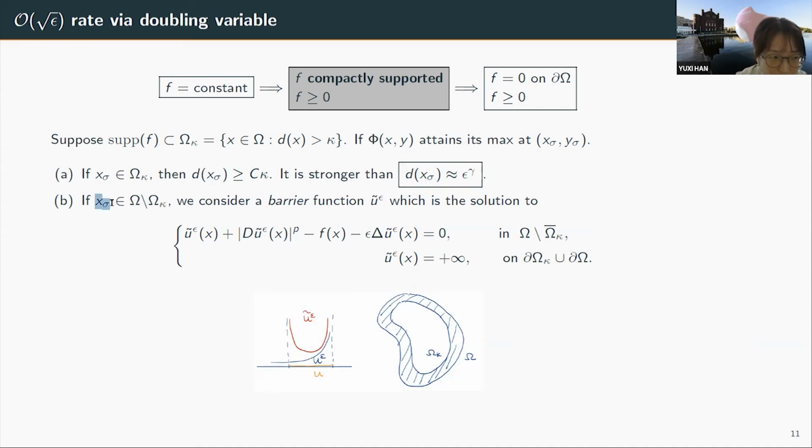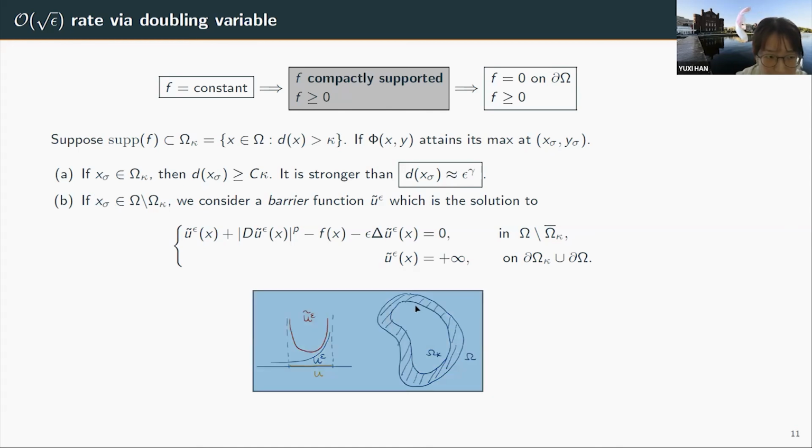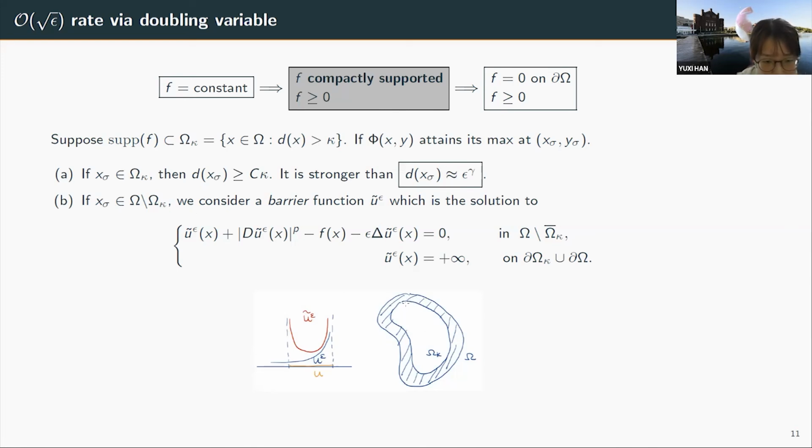But if this x sigma is attained inside the annulus part outside the support of f, then we consider something else. First, inside this annulus part, f is 0. And from the optimal control formula, we know u is 0 inside the annulus part, as I drew here in yellow.